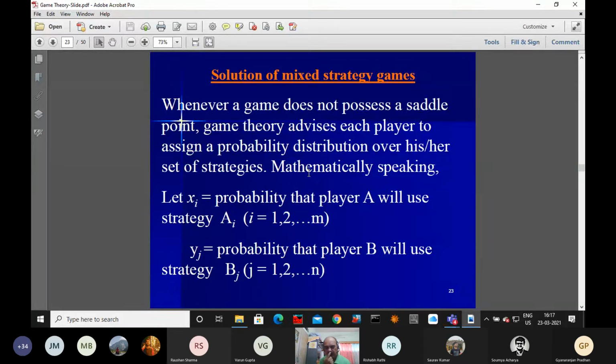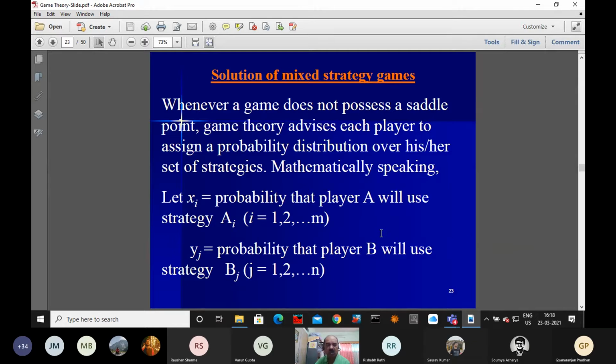Of course, it is a discrete, not continuous, distribution. Let me say the probability of using strategy A1 equals P1. This P1 is a positive quantity. It is less than 1 and greater than 0.